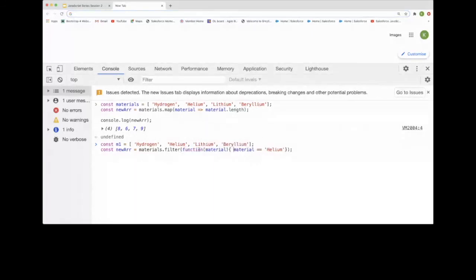We need to return this kind of syntax, but using the filter method, we just need to remove all the syntax that we have previously and put it there at M1, and it will return the array. And if you console that particular variable, it will return the new array.